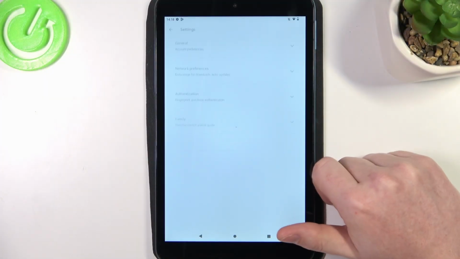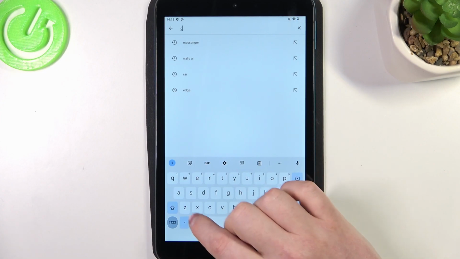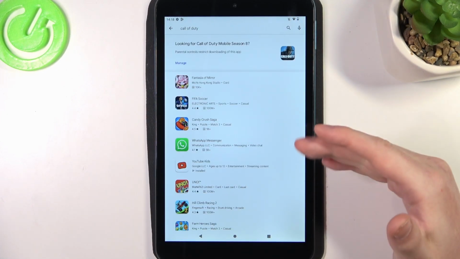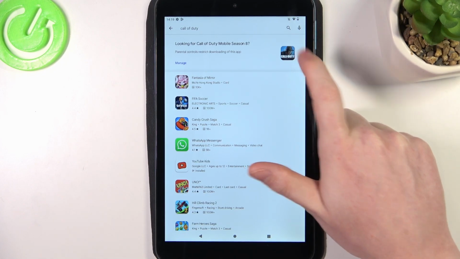To do this, let's launch our Google Play Store, and here let's try to find a game like Call of Duty. And as you can see, there's actually an icon for the game, but when we click on it, nothing happens.